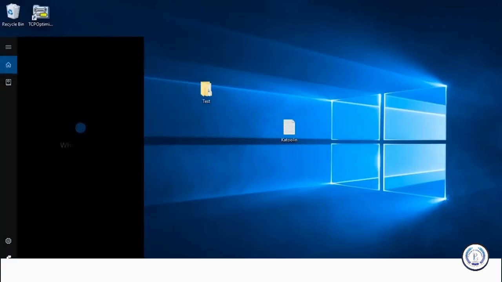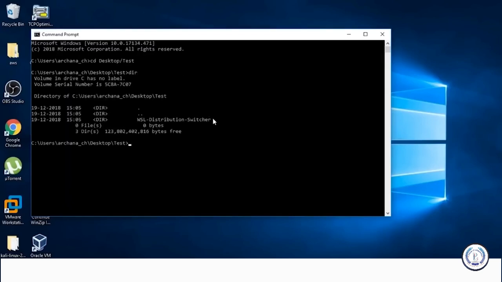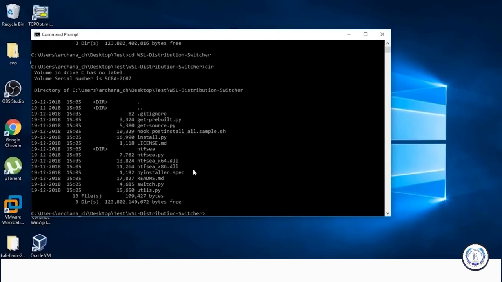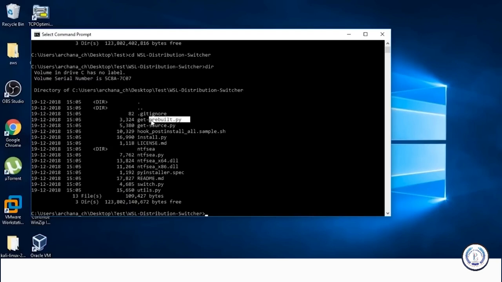Now open your command prompt, cd, let's go for the text file. And if you search for the directories under that, you can see WSL here. Now let's go for that as well. You can just press tab, directories under that. So as you can see, the two most important things are get prebuild.py and install.py. This get prebuild.py will fetch Kali Linux Docker files, and install.py will install Kali Linux for you. I already have it installed, but I'll just show you how to do it.